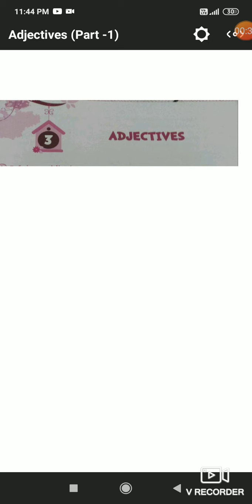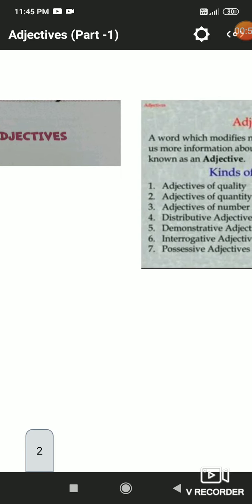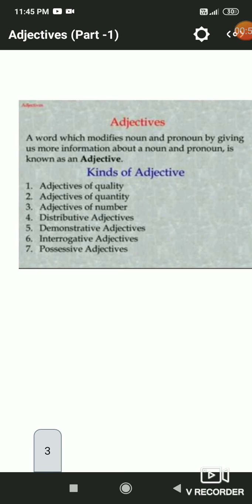Like add. Add means adding something. You are going to add something, or elaborate or describe some information with a noun or pronoun. That is known as adjective. That is a definition which we have derived from the word adjective. So let us discuss in detail the definition and the kinds of adjective.